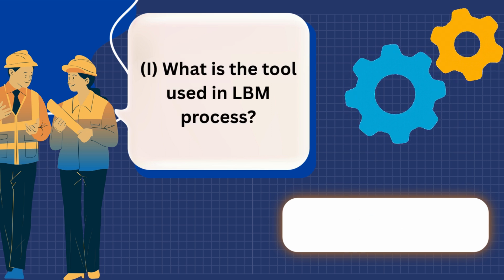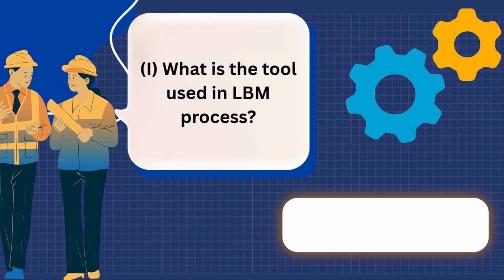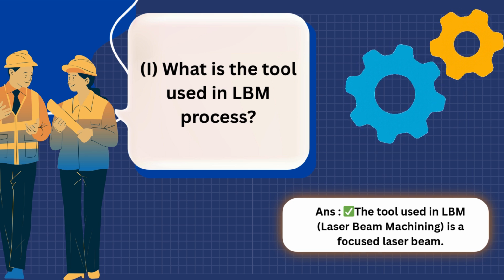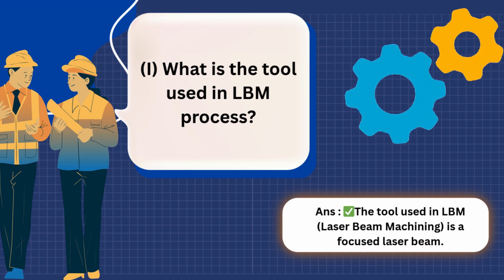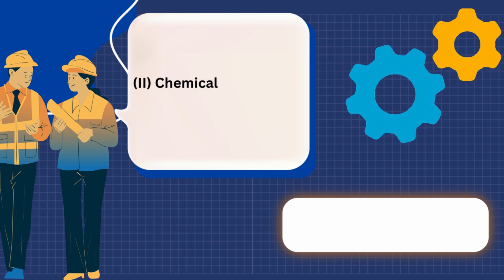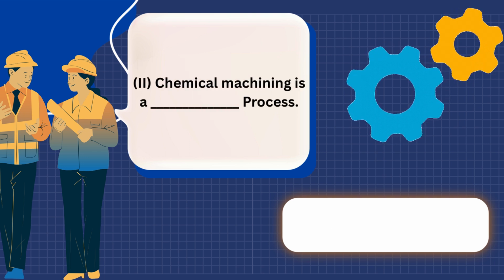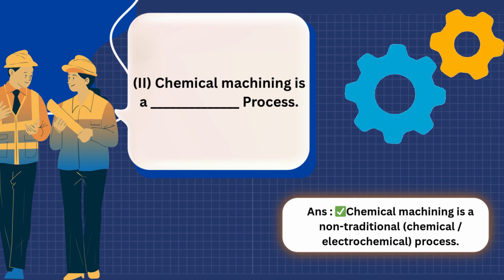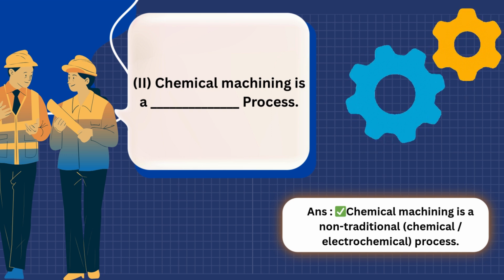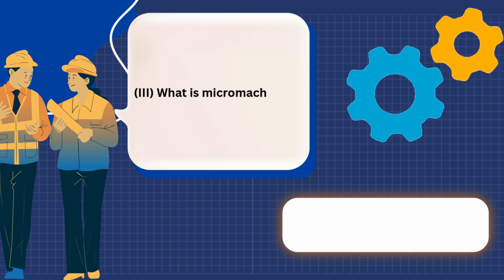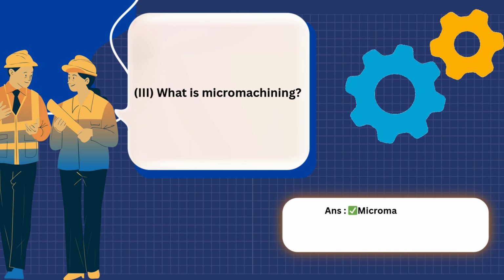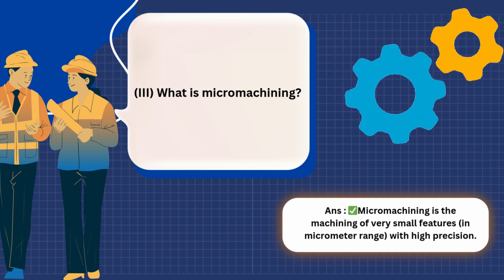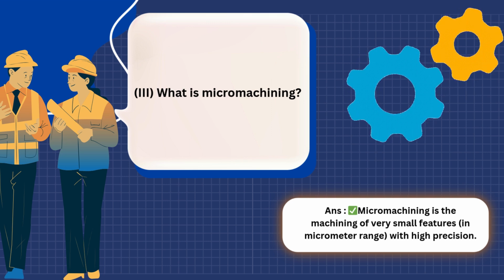1. What is the tool used in LBM process? Answer: the tool used in LBM, laser beam machining, is a focused laser beam. 2. Chemical machining is a process. Answer: chemical machining is a non-traditional chemical electrochemical process. 3. What is micromachining? Answer: micromachining is the machining of very small features in micrometer range with high precision.